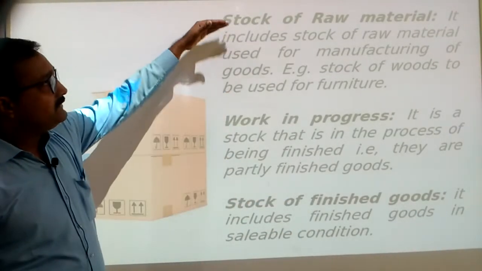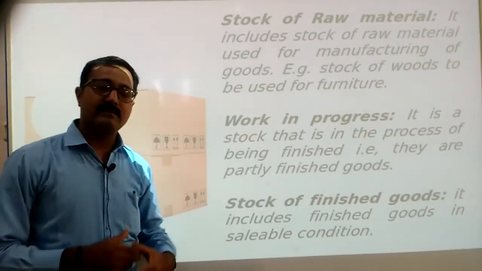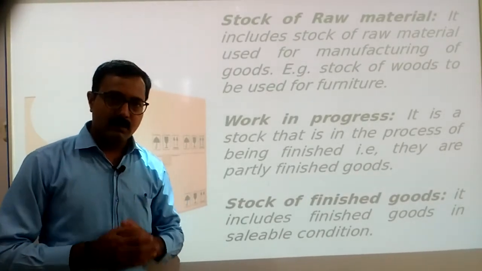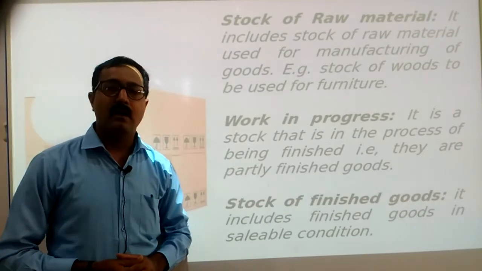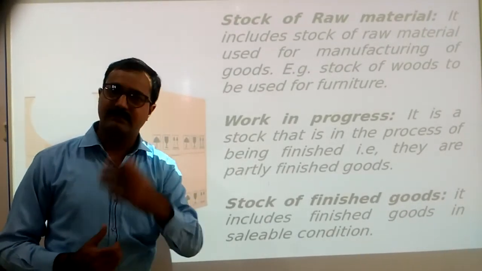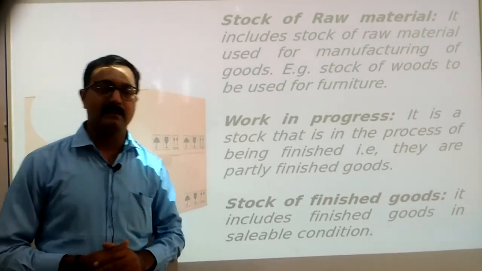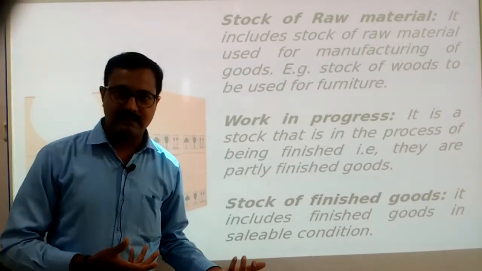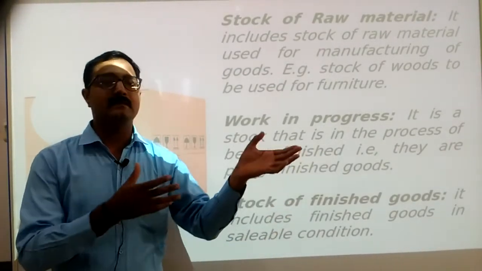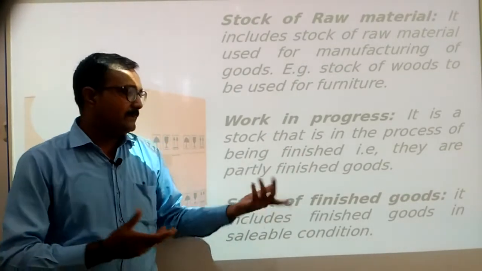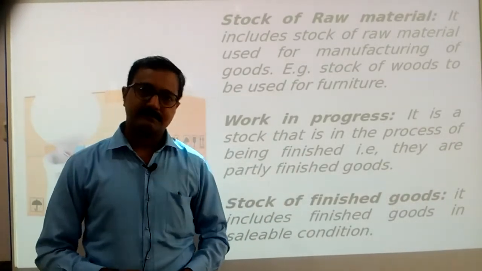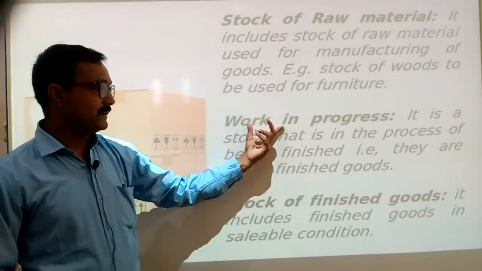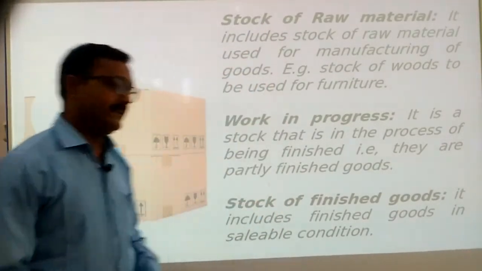So how will these three different types of stock be there in the business organization? As we have seen, we have to close our accounts on a specific date, that is, on 31st March every year. So on that particular date, some goods can be there as raw material, some will be under process, and some will be prepared. So all these are there: stock of raw material, work in progress, and stock of finished goods.